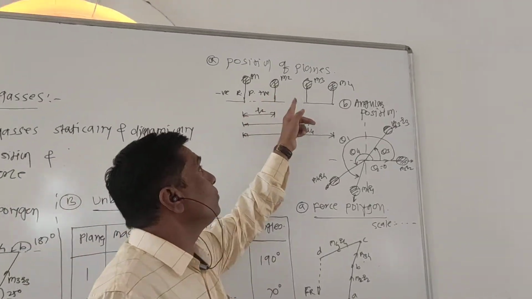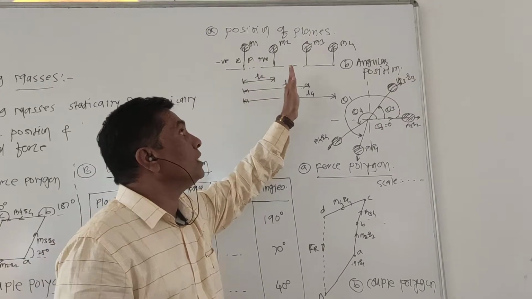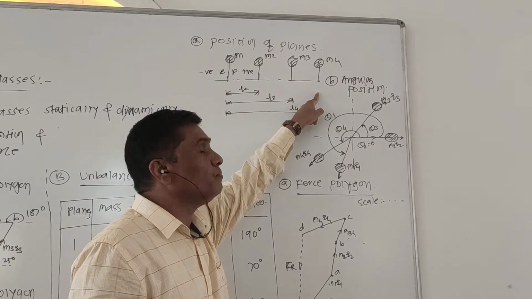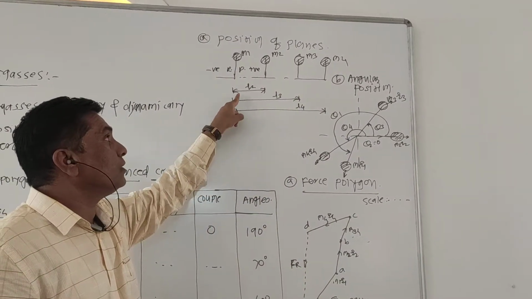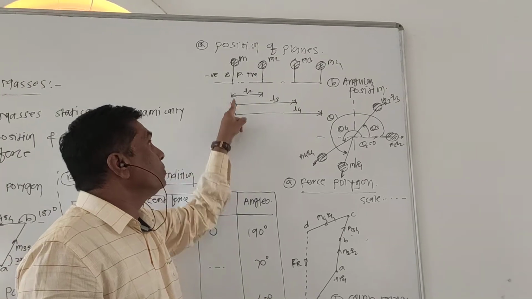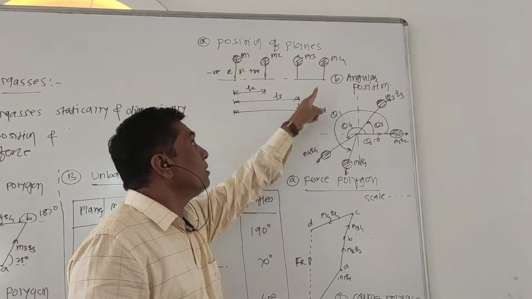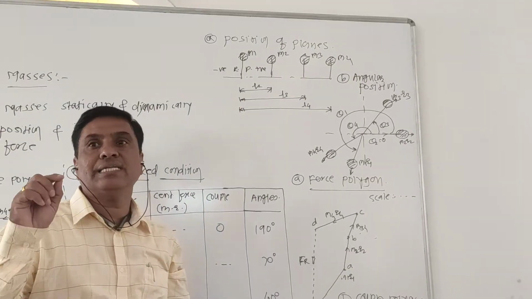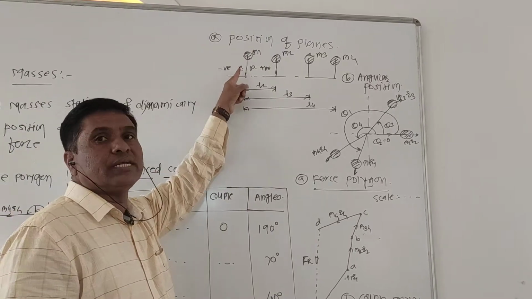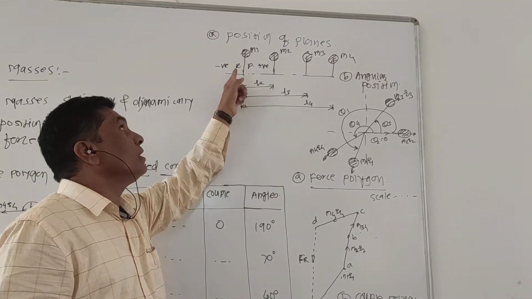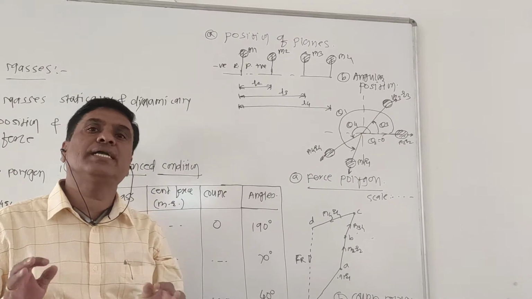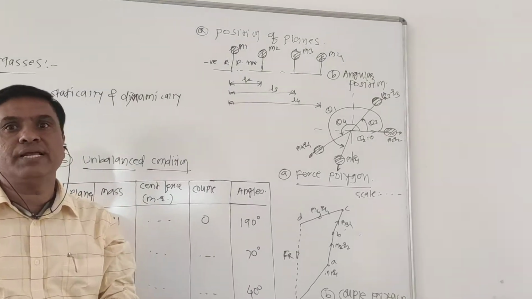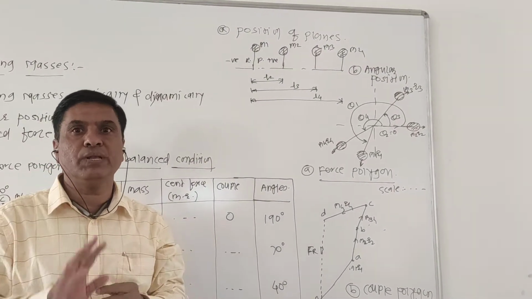Suppose these are the masses m1, m2, m3, m4, which are placed at different places. This is plane number 1, plane 2, plane 3 and plane 4. Now the distances are denoted L2 for mass m2, L3 for mass 3 and L4 for mass 4. Where is the L1 distance? L1 is considered as 0, because plane number 1, in which the mass m1 is placed, is considered as the reference plane. Since it is the reference plane, it has 0 distance, so L1 becomes 0.